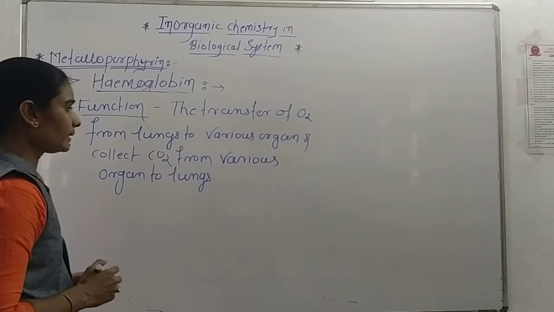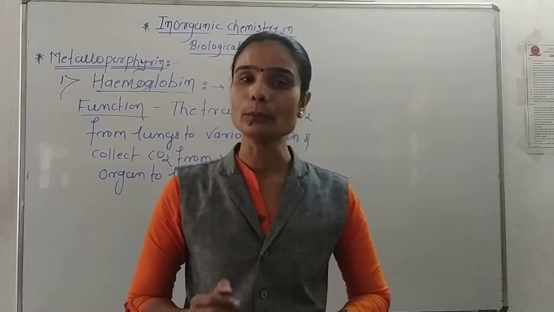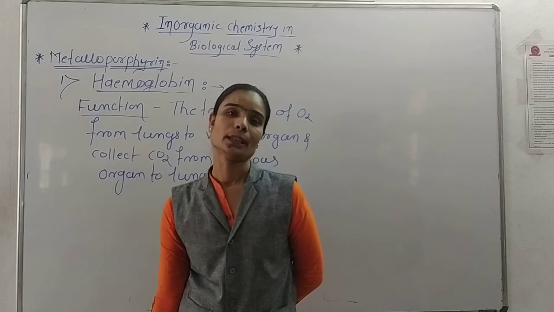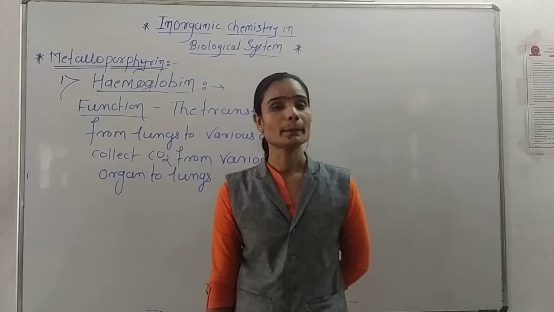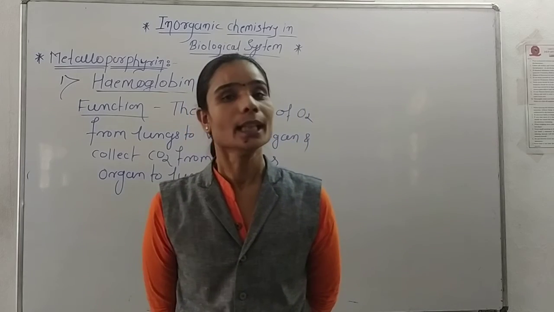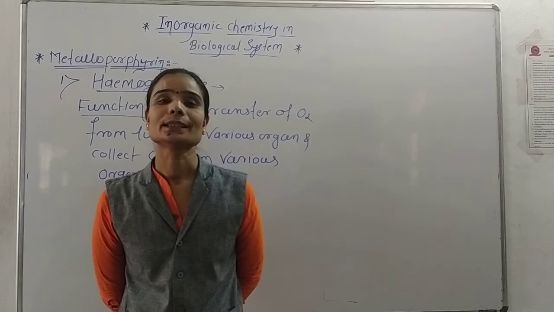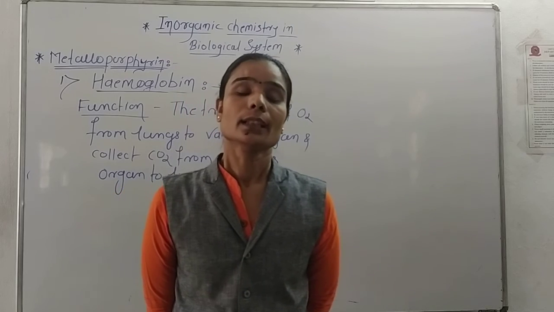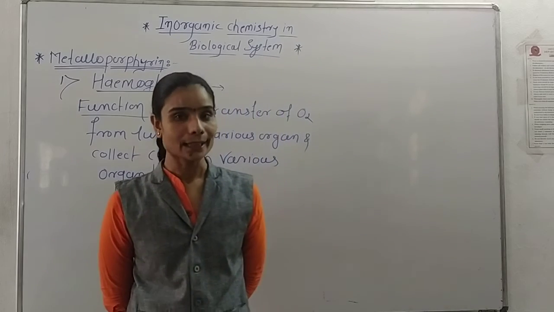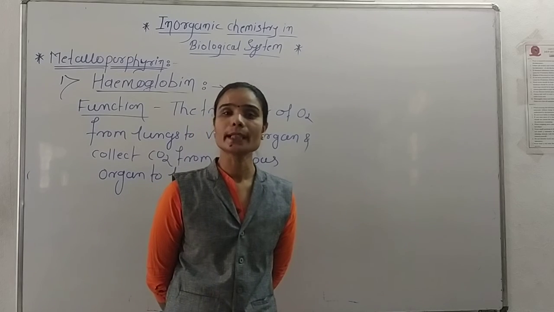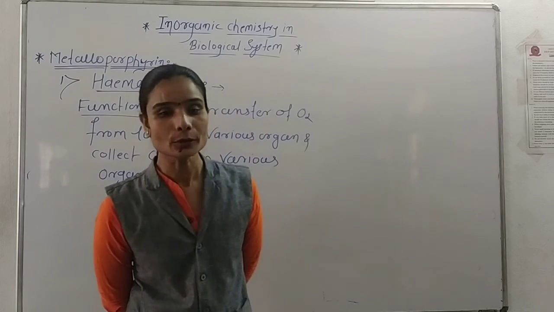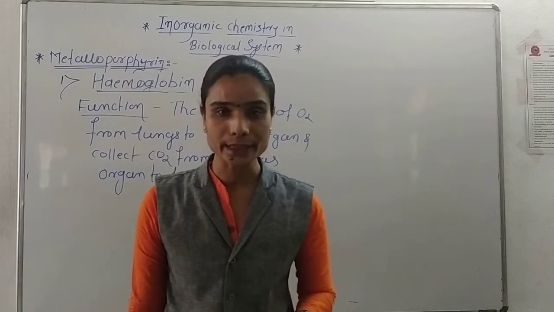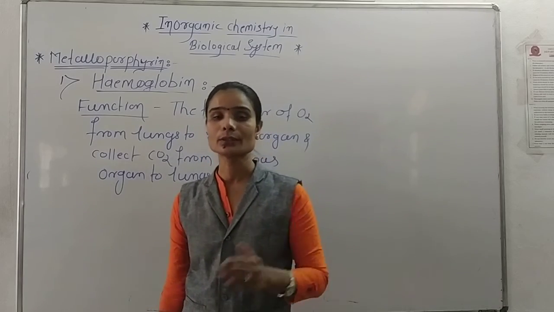Okay, so this is the first metalloporphyrin, that is the hemoglobin, the red blood protein found in all animals, and it has 4 polypeptides, alpha 1, alpha 2, beta 1, beta 2. That's why there are a total of 574 amino acids in the hemoglobin, and the molecular weight of hemoglobin is 64,500 Dalton. It has 4 heme groups present with globin, that's why it is called hemoglobin, and the main function of hemoglobin is the transfer of oxygen from lungs to various organs and collecting CO2 from various organs to the lungs.